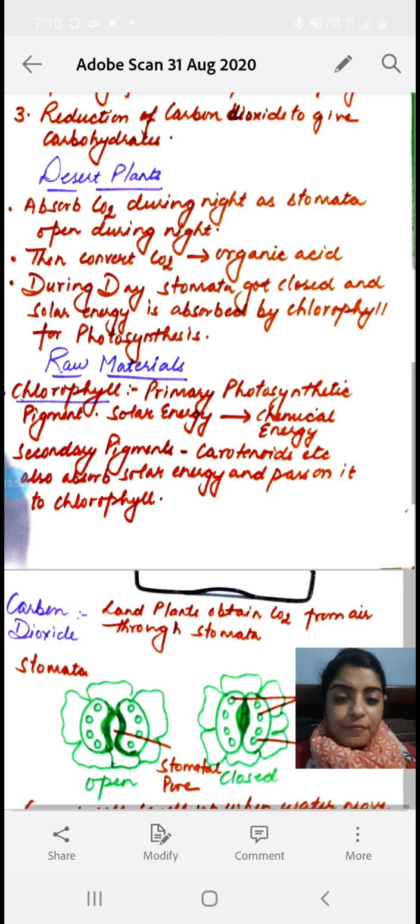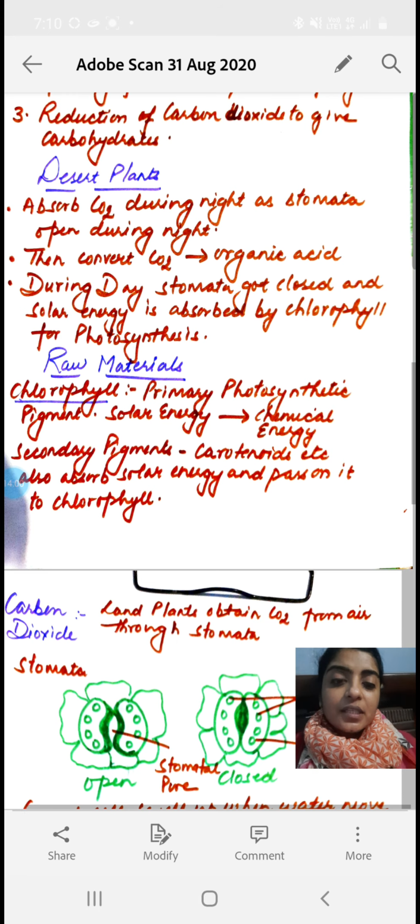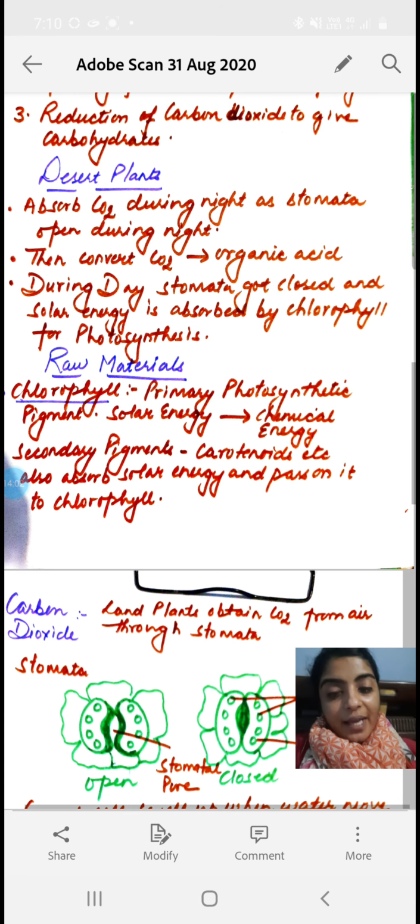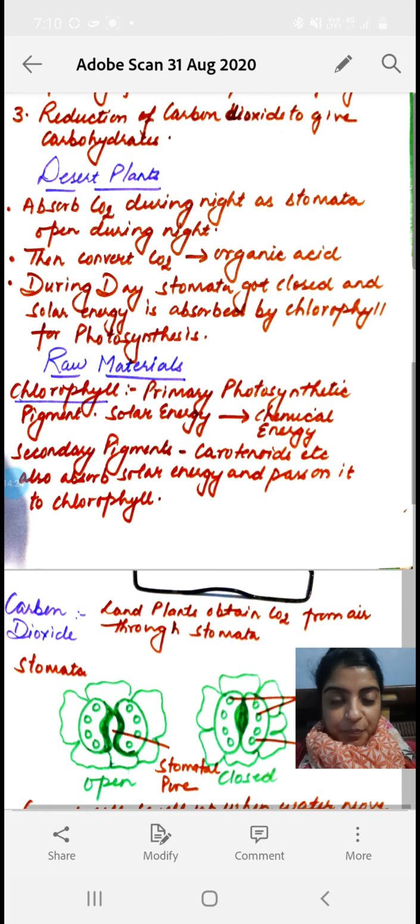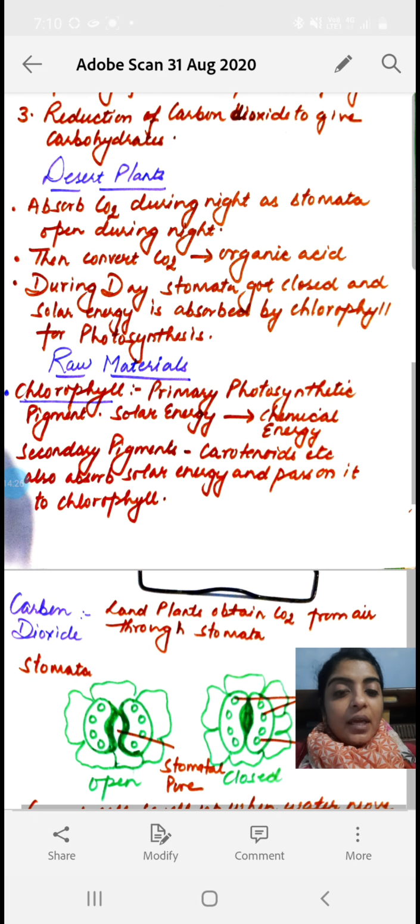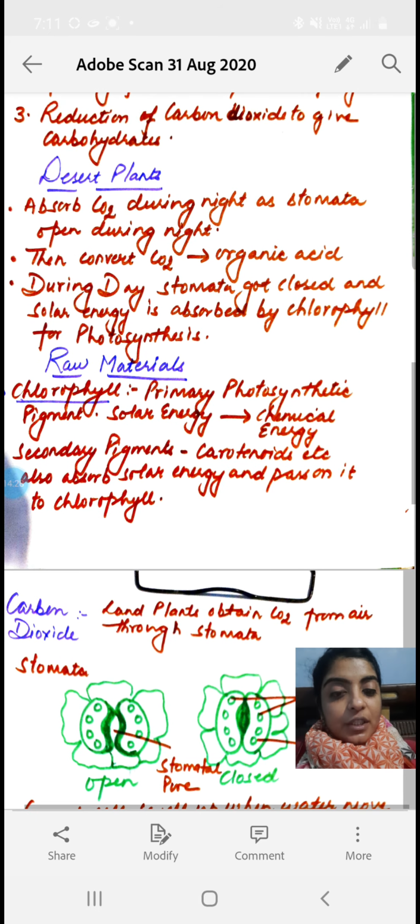Now after that, carbon dioxide is converted into an organic acid. Okay, you will study in higher classes that C4 is formed. That is one of the organic acids. Now during the daytime what happens? These stomata get closed, and now the solar energy is absorbed by the chlorophyll for the process of photosynthesis. Okay, so that was about the mechanism in the desert plant.